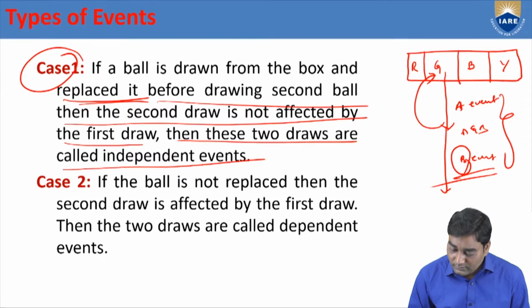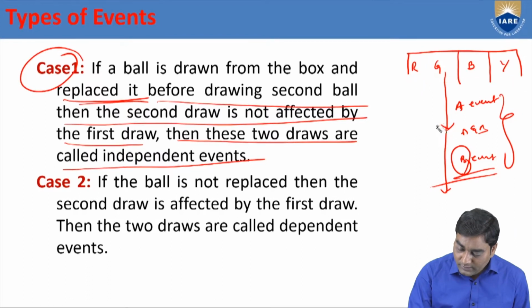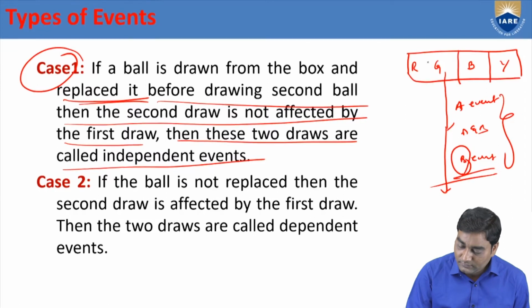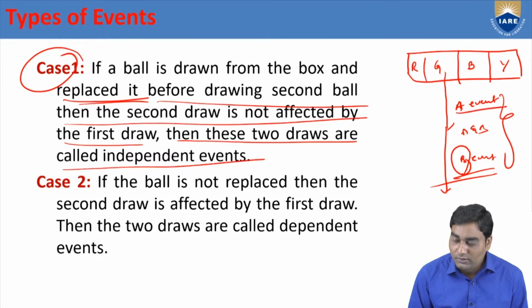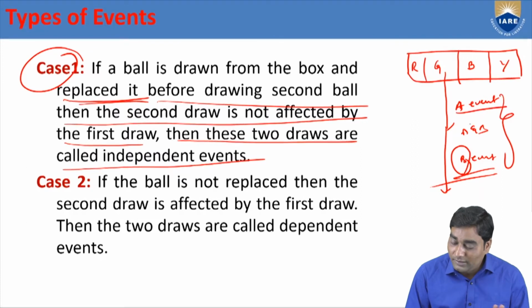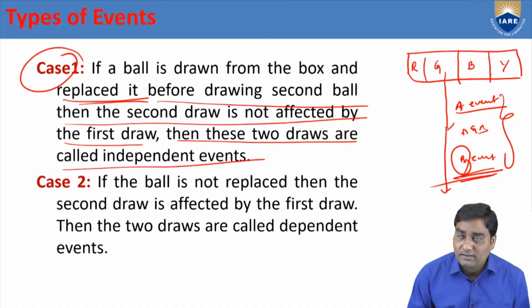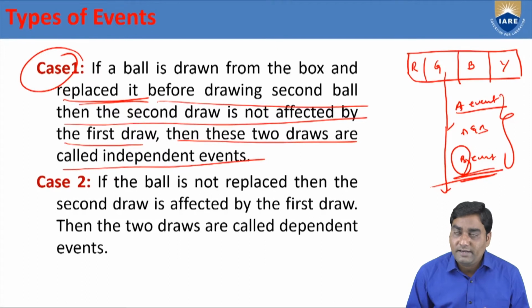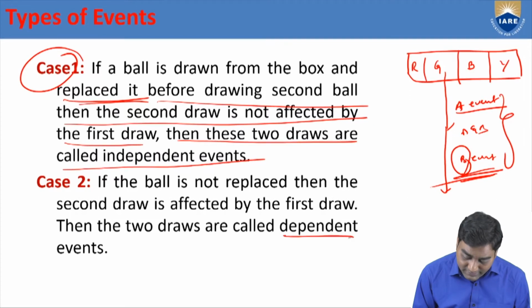In case, the same example, if the balls are not replaced, first I draw 1 ball and draw another ball, but the first ball is not replaced. Is B affected by A? Yes, because that green ball will not come. Before going to draw the second ball, we know that green ball will never get. That means the event B is affected by A. So, if 1 event is affected by another event, they are dependent. So, A and B are dependent events.